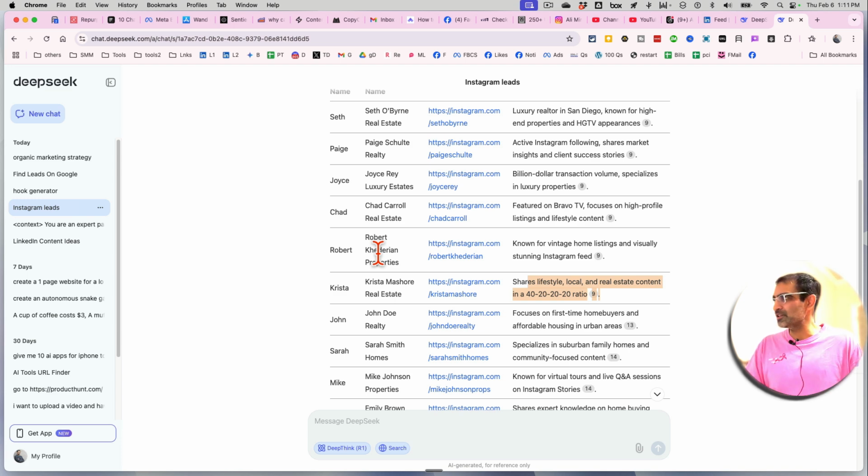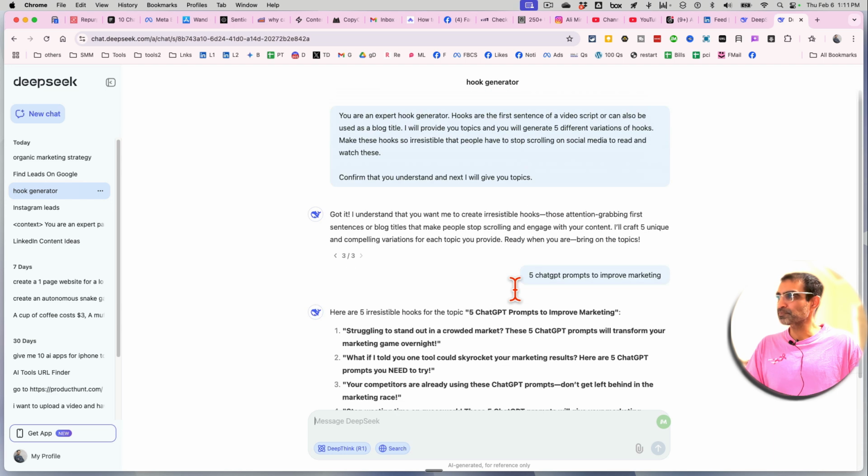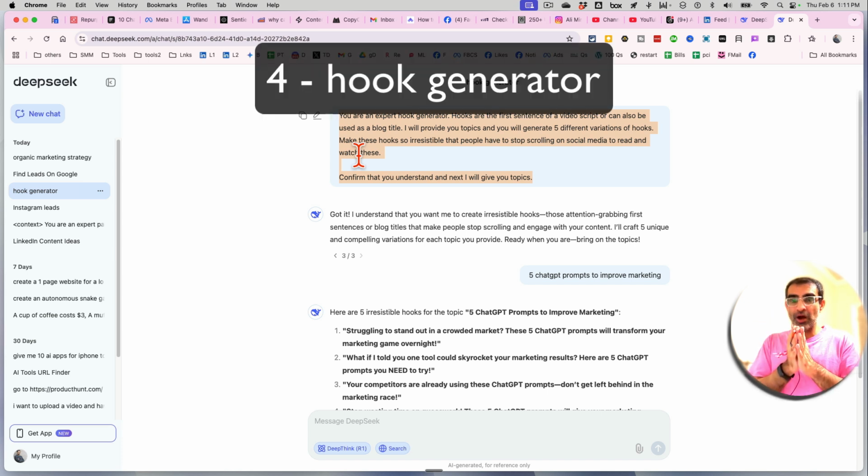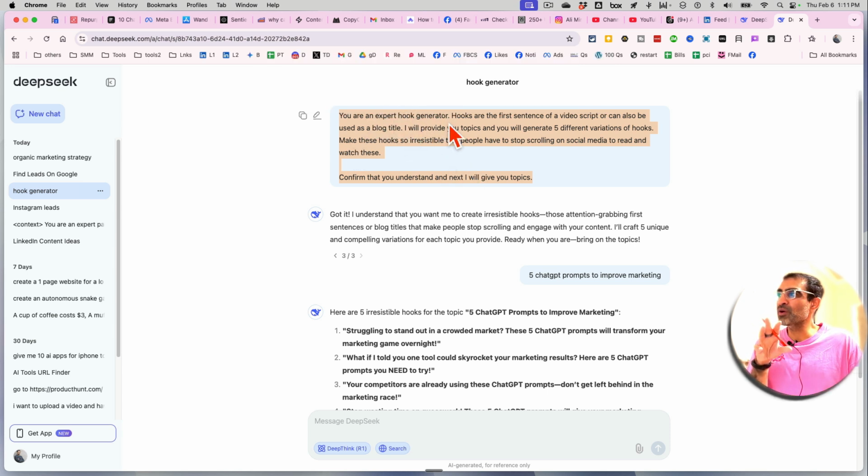Number 4, and actually this is one of my favorites and a really, really simple one. When you create content online, videos or text, the hook, the first sentence, the first couple of sentences, the first few seconds of your video are super important. So what I'm going to do is, you are an expert hook generator. Hooks are the first sentence of a video, can also be used as a blog title. I will provide you different topics and you will generate 5 different variations of hooks. Make these hooks so irresistible that people have to stop scrolling on social media to read these. Confirm that you understand, and next I will give you the topics.